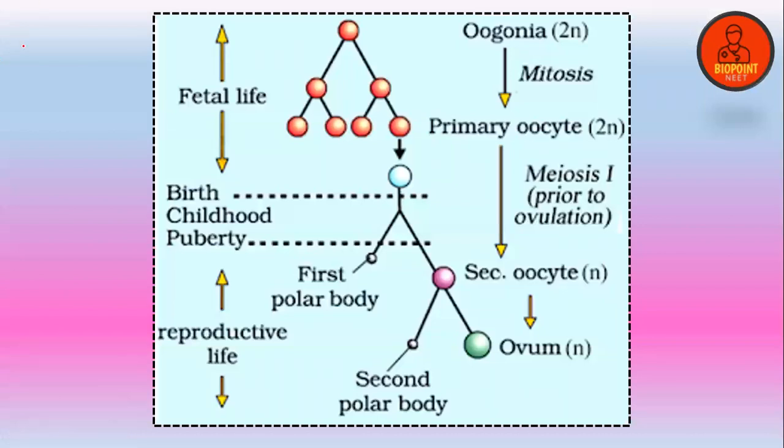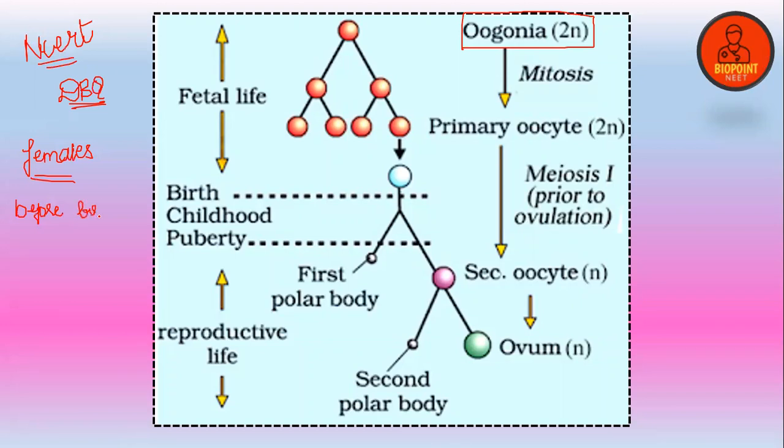So, a very important table. As yesterday also I told you, when I taught you spermatogenesis, this figure can be a diagram-based question for the CBSE board exam as well as for the NEET examination. Look at the oogonial cells, guys, you have to make out a difference. The biggest difference is that in human females, the production of the primary oocyte starts before birth itself, that is, during the fetus stage itself.